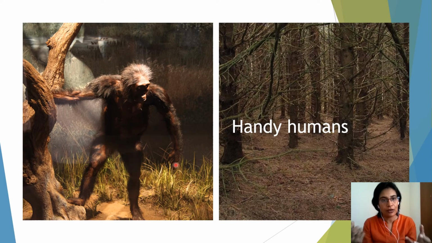For holding stones, tools, to make tools, all that. They are called the handy humans, because they use their hands. But still he looked more like a chimp because he had lots of fur on his body. Can you see that? So these are called handy humans.